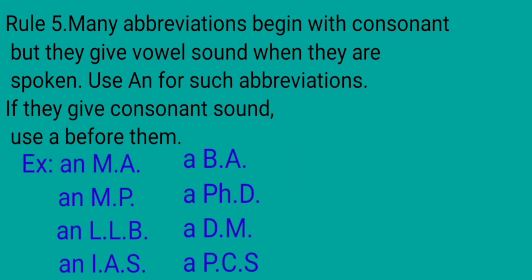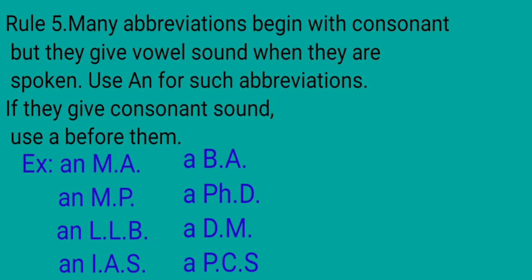Now we will discuss rule 5. Many abbreviations begin with a consonant but they give a vowel sound when they are spoken. Use an for each such abbreviation. If they give a consonant sound, use a before them. If we read MA, it gives a vowel sound, so an MA will come. MP also gives a vowel sound, so an MP will come.